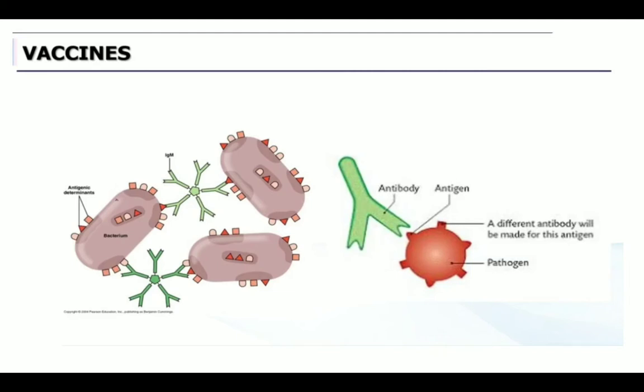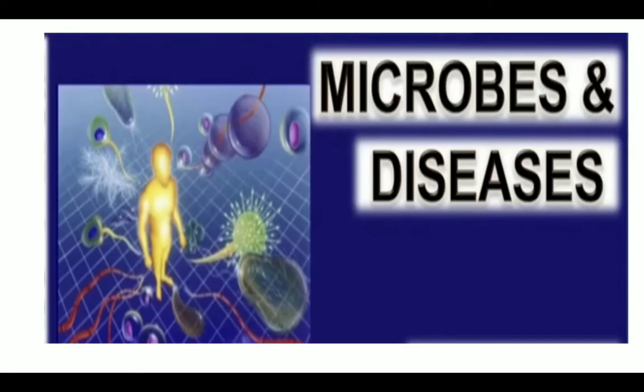So what does the vaccine do in our body? The inactive microbes get into our body and stimulate our body to produce more and more antibodies, and those antibodies will fight against the antigen, and in that way the infection is reduced, or the growth of microbes is reduced with the help of the vaccine. And next let's see microbes and diseases.